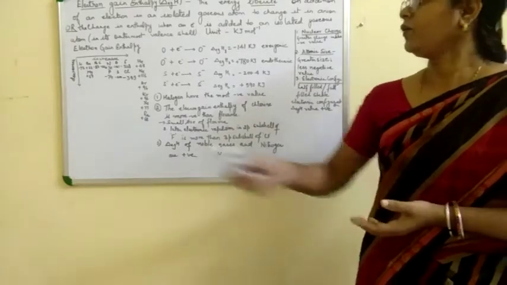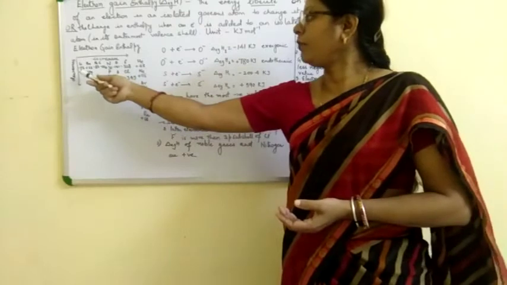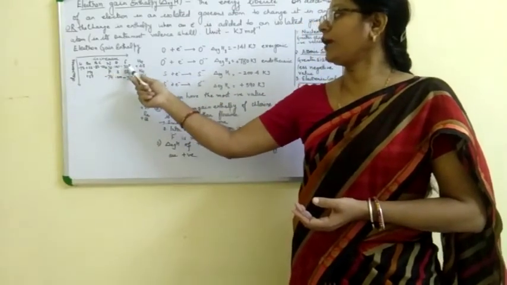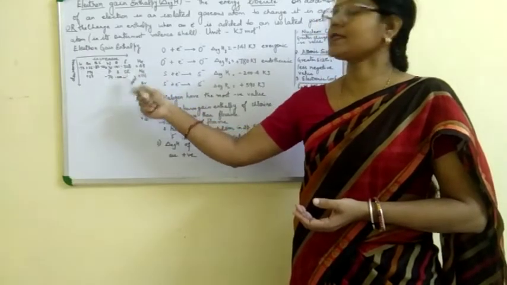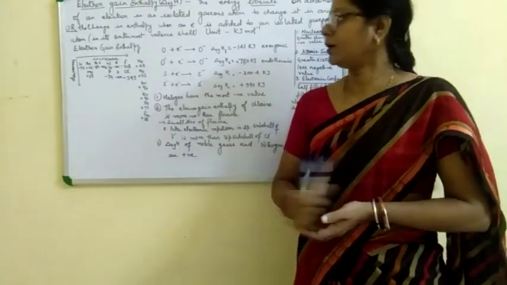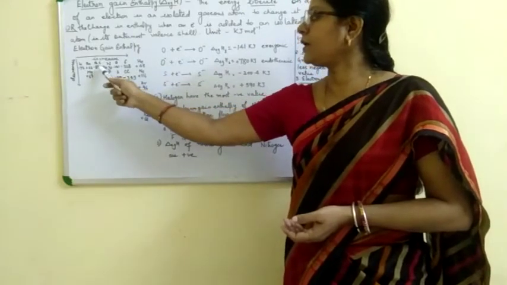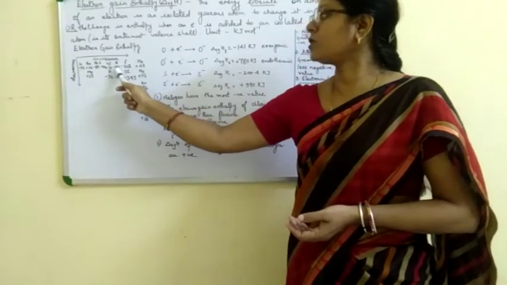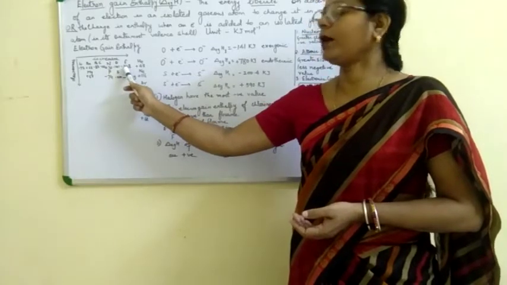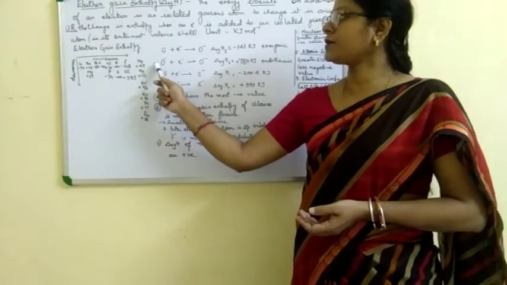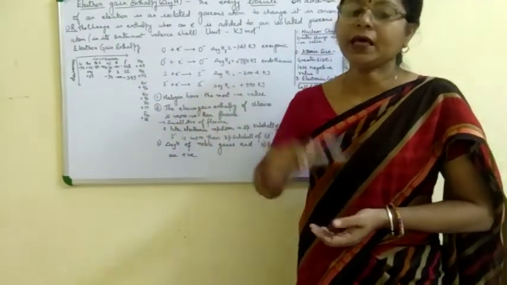That's why, moving from left to right, the negative value of electron gain enthalpy increases. This is the general trend. Here, minus 73, boron minus 83, carbon minus 112, oxygen minus 141, fluorine minus 328. So as we move from left to right, electron gain enthalpy increases.